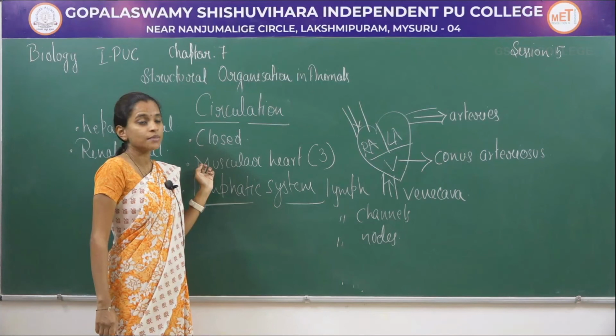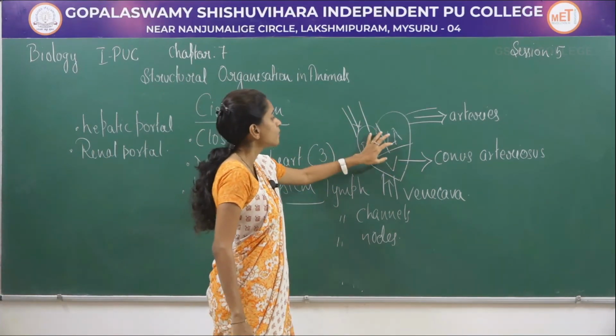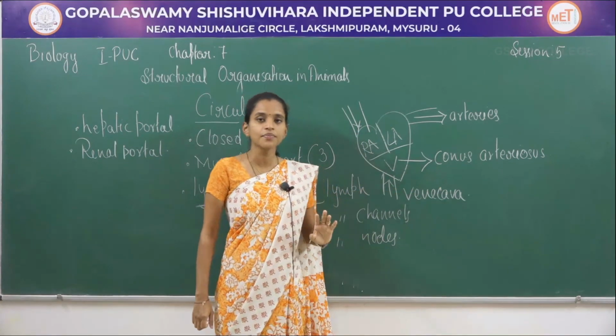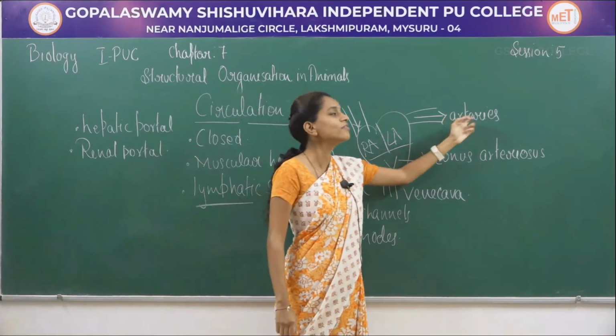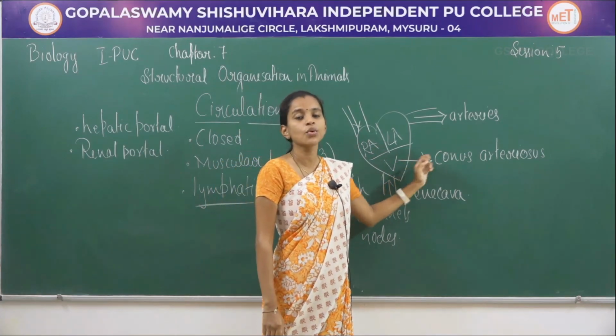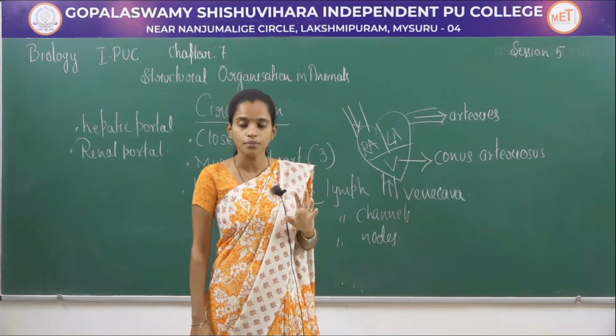These 3 chambers are 2 auricles and 1 ventricle. The blood is brought into the heart with the help of vena cava, and it is transferred into different parts of the body with the help of arteries. This ventricle opens up into conus arteriosus, which is present in the ventral side of the body.